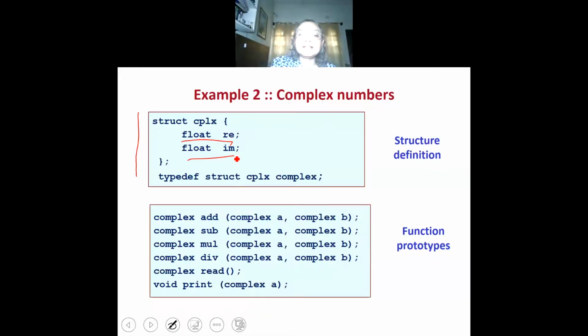Now, these are the functions that we have: add, sub, mul, div, read, and print. This is actually the interface, the function prototypes. Add will take as input two complex numbers A and B and return the sum, a complex number. Sub will also take two complex numbers and return a complex. Same for mul and div. Read will not take any parameter. Read will prompt the user for the real and imaginary part of the complex number, create a complex number and return it. Print will take a complex number as input and print its fields in a good format.